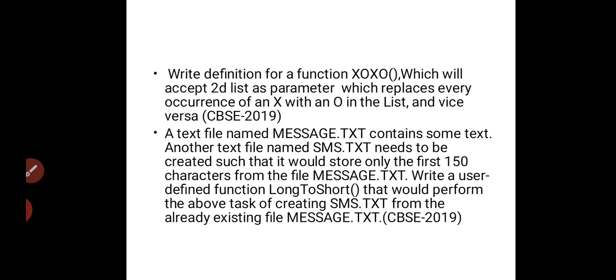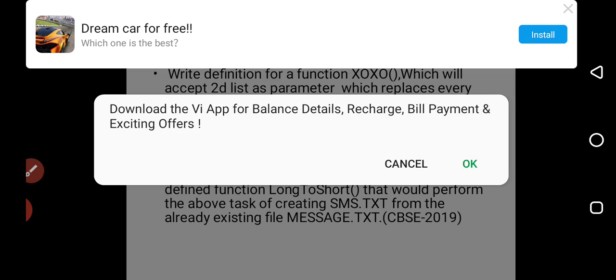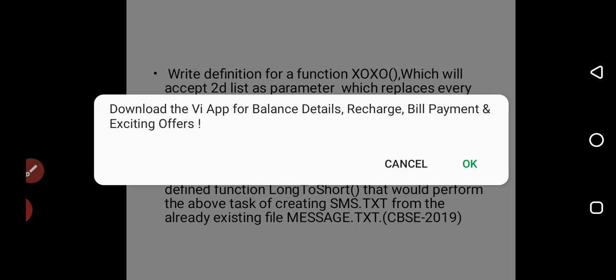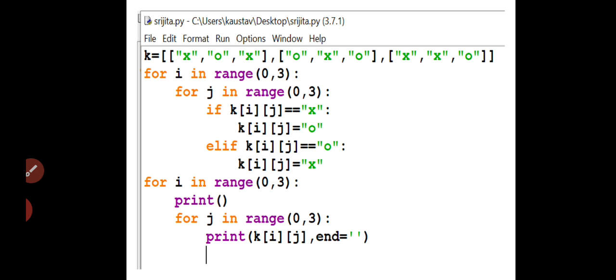Write a definition for a function. The name given is XOXO, which will accept a 2D list as parameter and replace every occurrence of X with O in the list and vice versa. Means if X is there, then it will be O, and if O is there, then it will be X. Fine. First we will discuss this program.